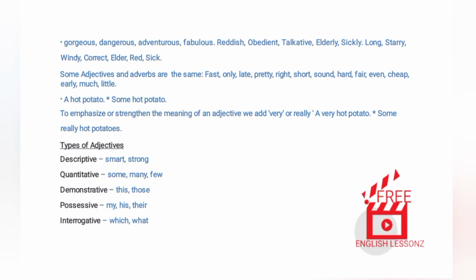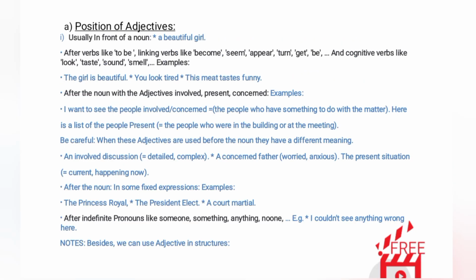Interrogative: which, what. A. Position of adjectives. 1. Usually in front of a noun. A beautiful girl. 2. After verbs like to be, linking verbs like become, seem, appear, turn, get, and cognitive verbs like look, taste, sound, smell. Examples. The girl is beautiful. You look tired. This meat tastes funny.